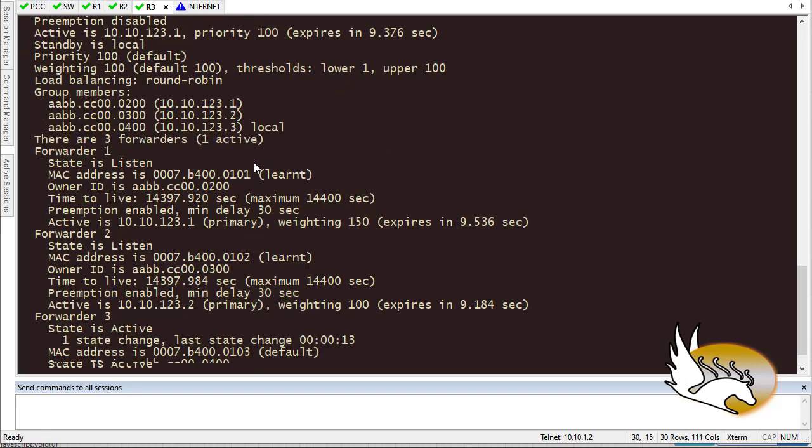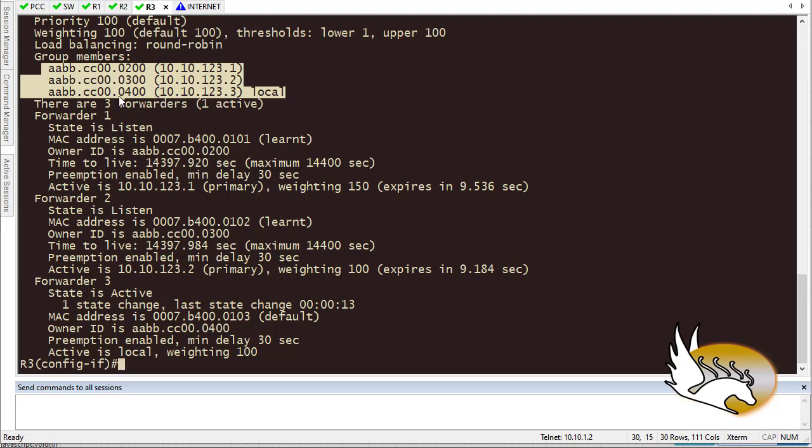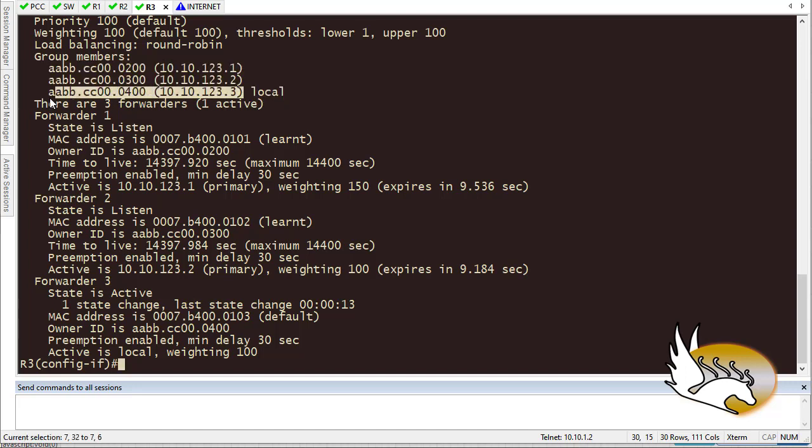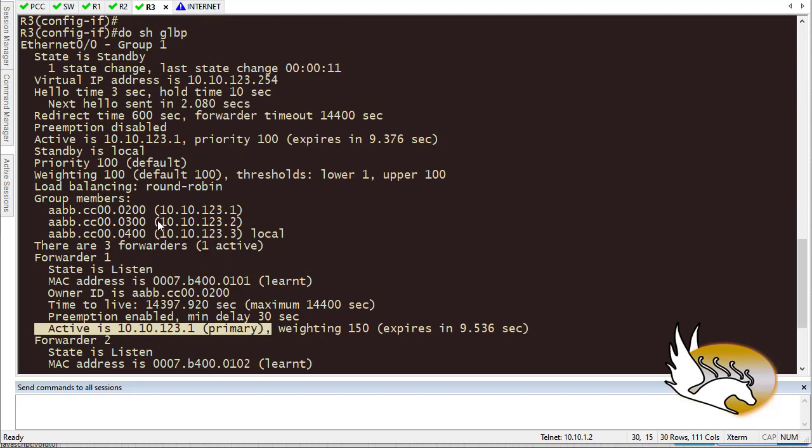So what other information is important here? We have the group members, the actual IP addresses, also the MAC addresses, and you can see that this one says that I am this. From this three, I am this. Okay. And let's go to router 1, and here it says active is this one. This is the primary. You see that? This says that the active gateway is going to be router 1, and the rest of them, of course, are just forwarders. They are not going to respond to the MAC addresses.